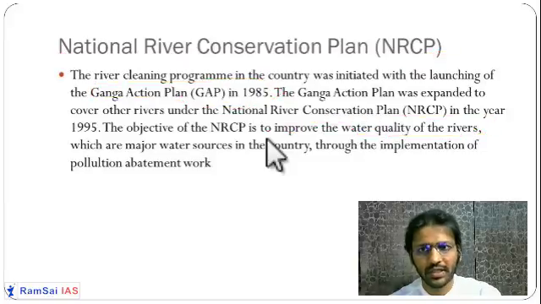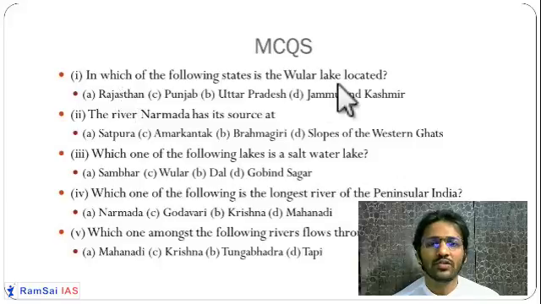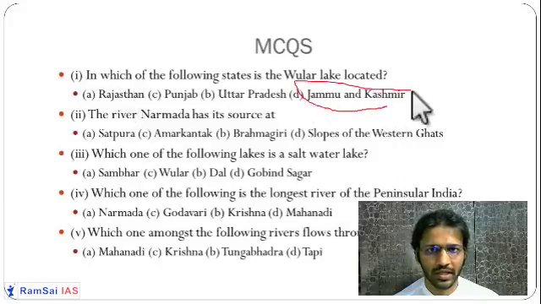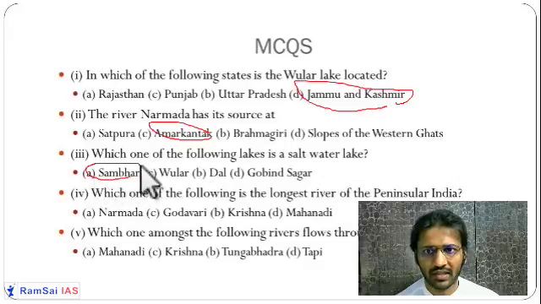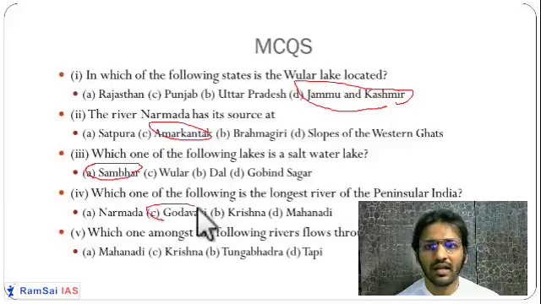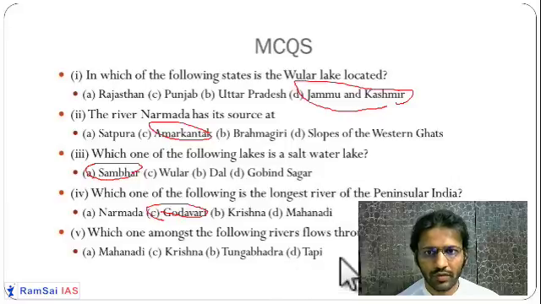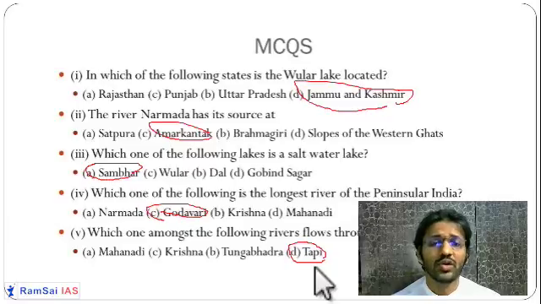Now let us understand some MCQs based on this chapter. First MCQ: in which of the following states is Ular Lake located? Jammu and Kashmir. Yes, I have told you. The river Narmada has its source where? Amarkantak, Central India. Which of the following lakes is a saltwater lake? Ular, Dal, Gobind Sagar? No. Sambar Lake in Rajasthan is a saltwater lake. Which one of the following is the longest river of peninsular India? Definitely Godavari. Which river is flowing through the Rift Valley? The Tapi River. So I hope you have understood this chapter.